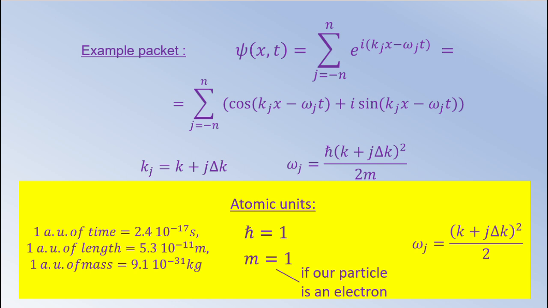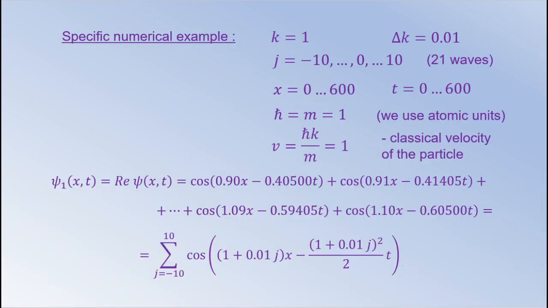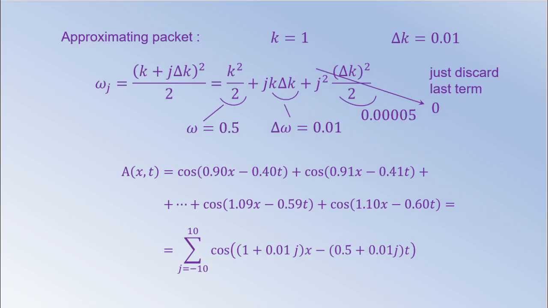In further visual demonstrations, we will use a packet consisting of 21 waves with the numerical parameters specified in this figure. For simplicity, we will consider only the real component of the wave packet, represented by the sum of cosines. So you can reproduce all the results yourself using Excel or Python or any other suitable program. In order to create the desired approximating packet, we must expand the square brackets in the formula for frequency and then discard the last small term.